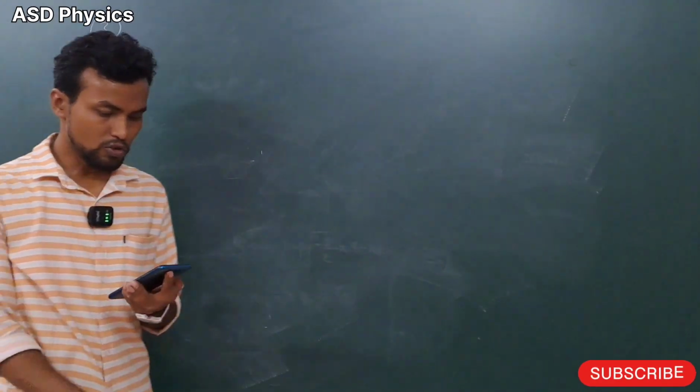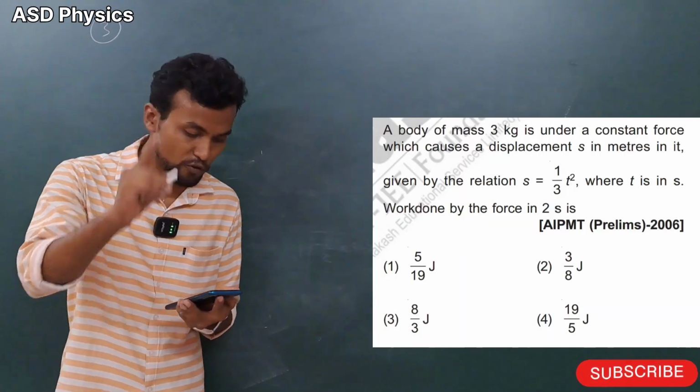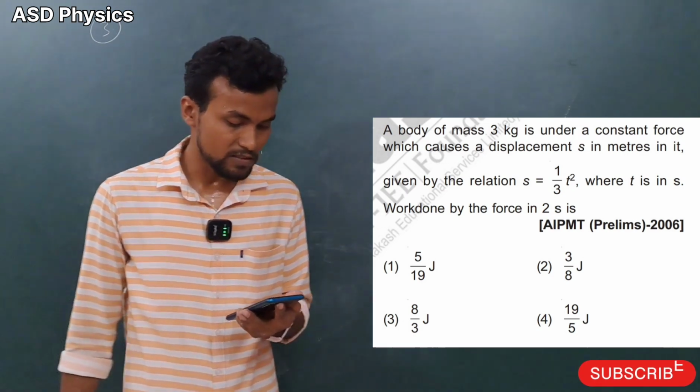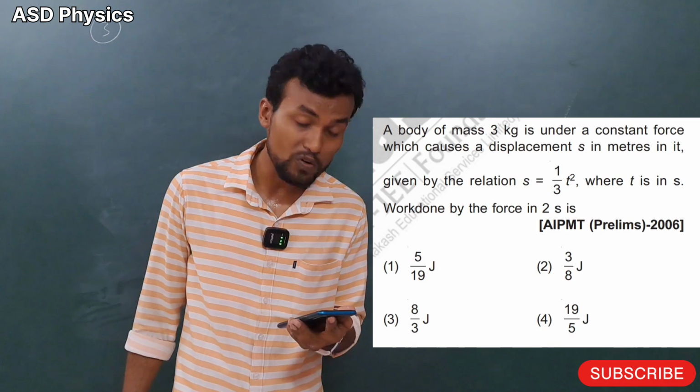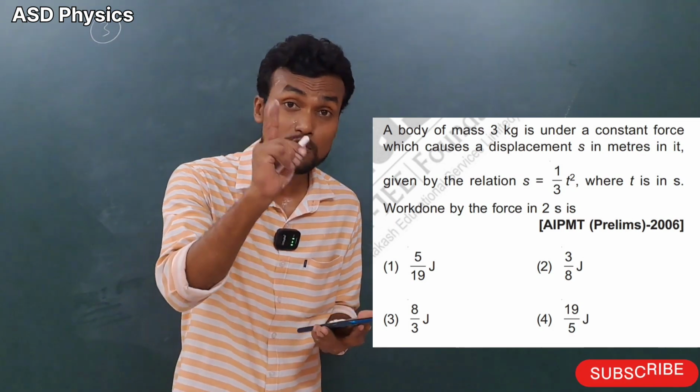Third question, so let's see, my dear students. A body of mass 3 kg is under a constant force which causes a displacement S in meter in it, given by the relation S equal to 1 by 3 t square, where t is in second. Work done by the force in 2 seconds they are asking.